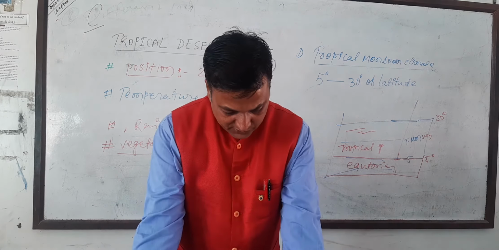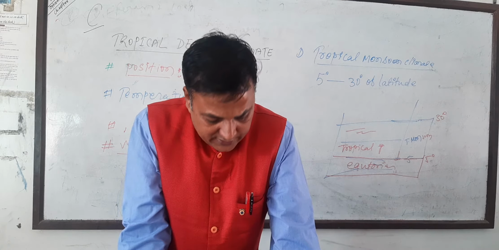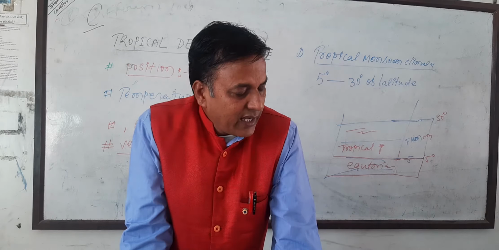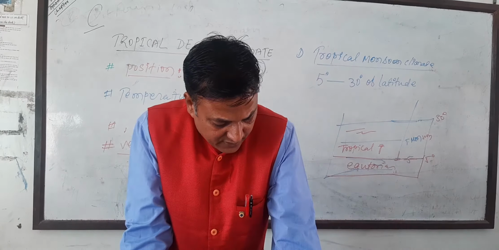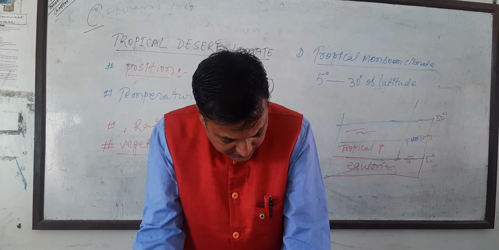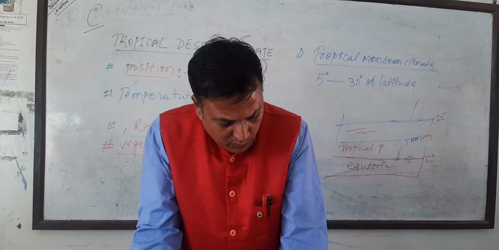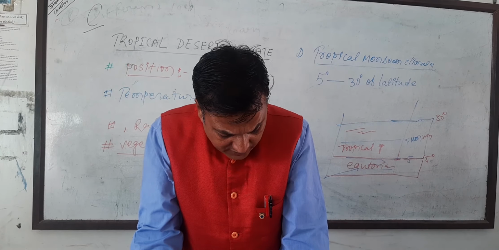In the tropical monsoon regions, there are three seasons: hot, dry summer; hot, moist, rainy season; and cool, dry winter. The tropical monsoon climate has rich vegetation. Of course, where there is good rainfall, there is rainforest.